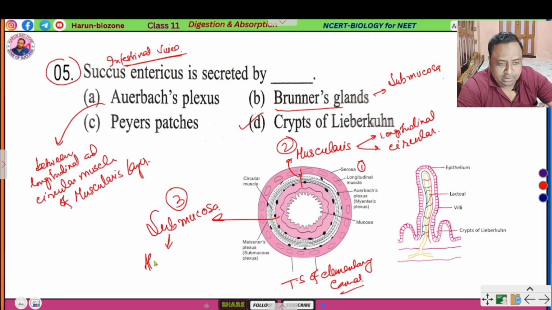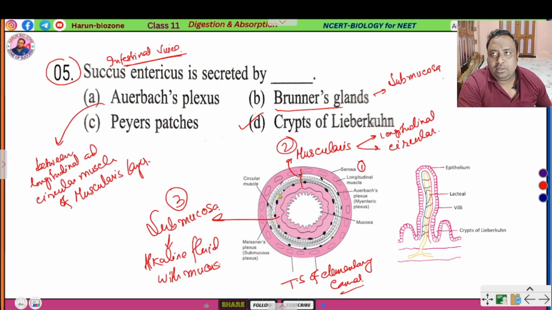Alkaline fluid with mucus neutralizes the acidic environment that comes from the stomach. Clear? And the crypts and the Peyer's patches are present in the